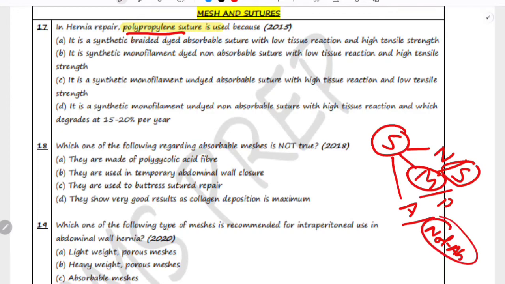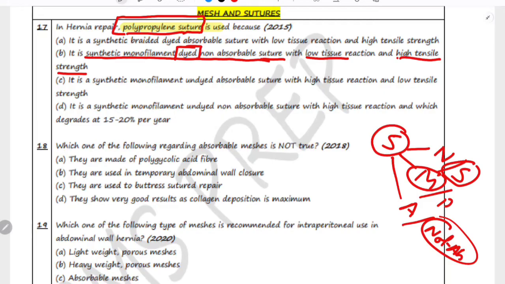So let us find which option is depicting it correctly. The option number B, synthetic, monofilament and non-absorbable suture. Dyed, it is also dyed. So why is it dyed? It is dyed for visibility during the surgery, and it also has low tissue reaction and high tensile strength. Therefore polypropylene suture is used.